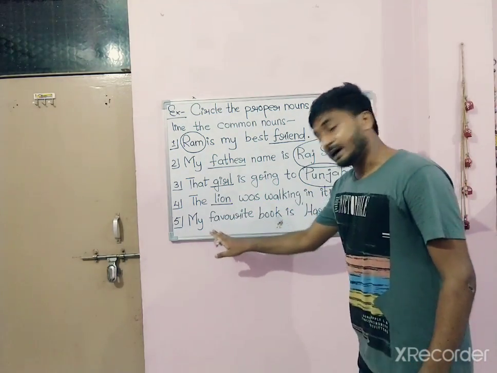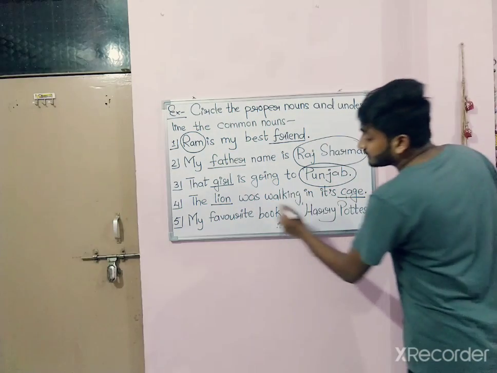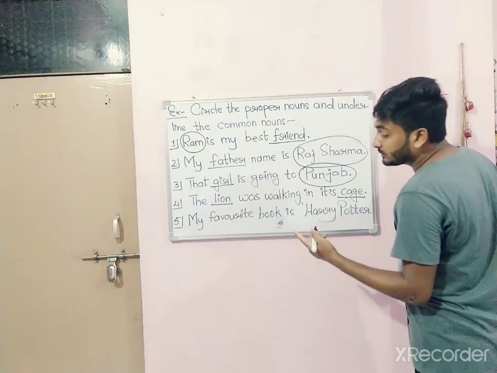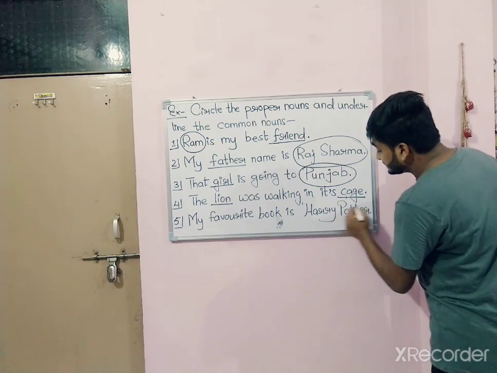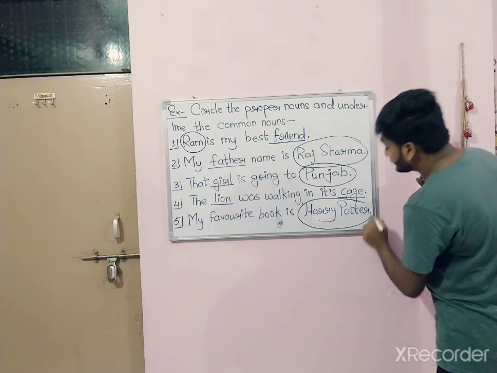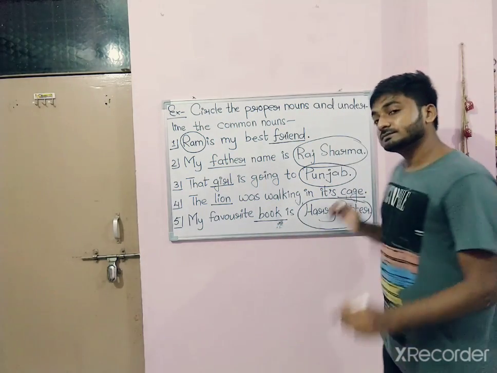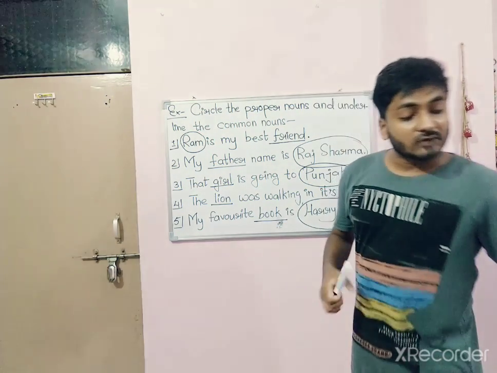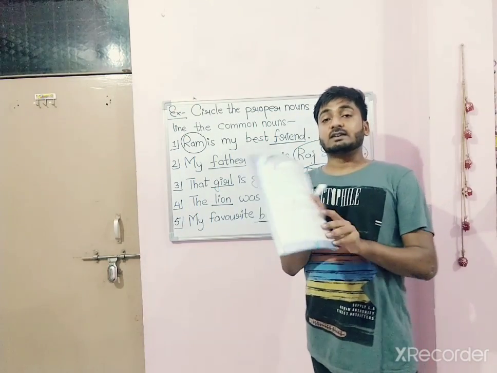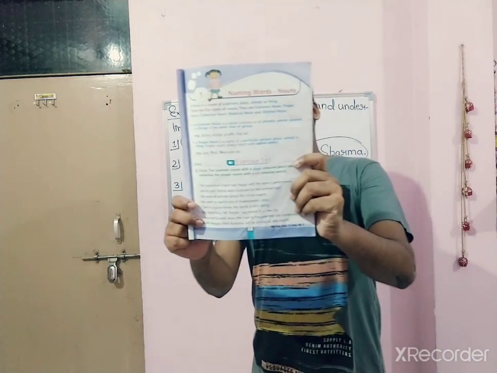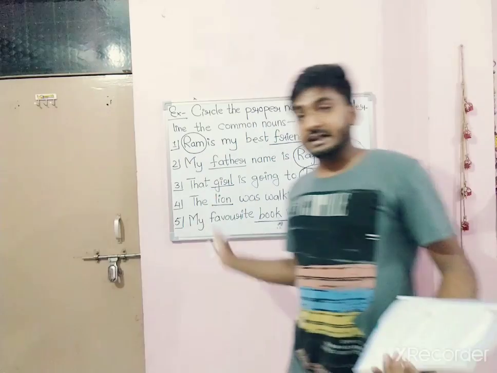Number 5. My favorite book is Harry Potter. Which is its favorite book? Harry Potter. That means it has a name and it is written with capital letter. So Harry Potter is proper noun and book is common noun. Got it? Like this you have to do the exercise which is given on page number 7. Exercise 1A. This one. You have to do this exercise just like this.